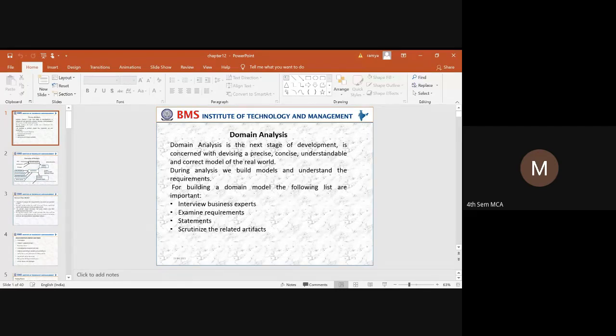So first thing is you need to interview the business experts. As I said, we are trying to involve different stakeholders. So when you want to develop a particular system, you need to meet the business experts or a domain expert. So how can you collect the data? You cannot go and say that I am doing project XYZ, kindly give me the data. Can you do it? Can you do it like that?